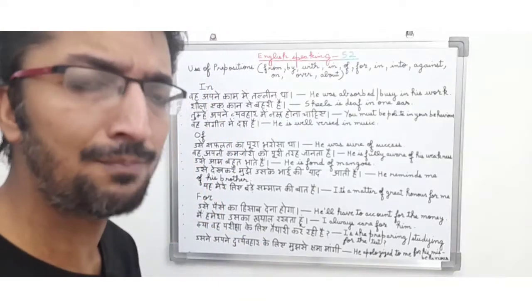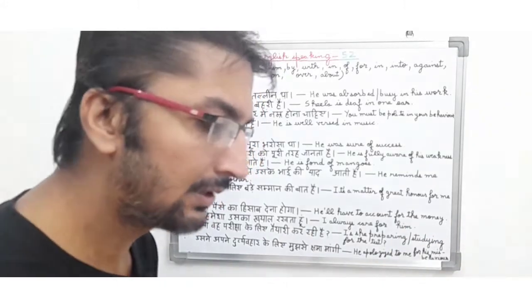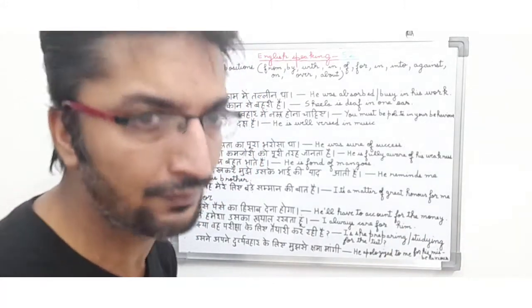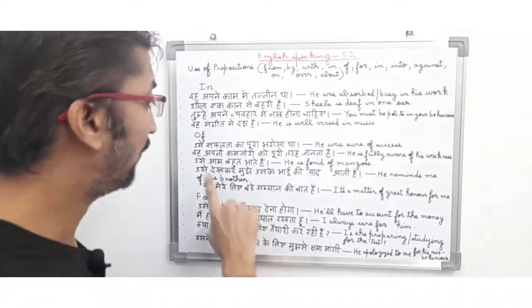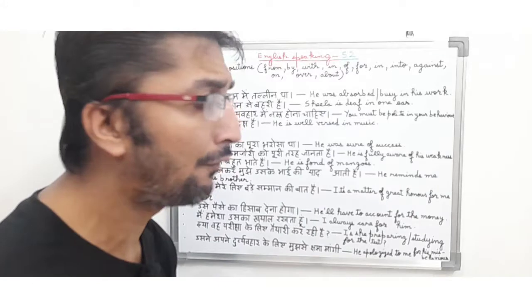So in this sentence also, the person is basically telling the quality of another person. He is telling that the other person knows about his strengths and weakness. So he is basically saying "वह अपनी कमजोरी को पूरी तरह जानता है." So in English it means he is fully aware of his weakness.